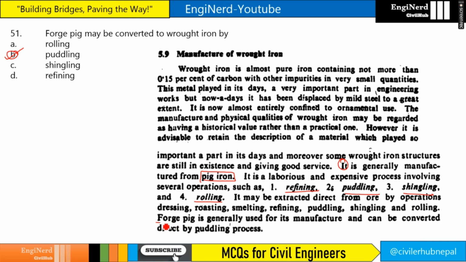But if you see here, forged pig is generally used for its manufacture and can be converted directly by the puddling process. So if forged pig is mentioned, the answer will be puddling, and if only pig iron is mentioned, the answer will be all of the above. So here the answer is puddling.